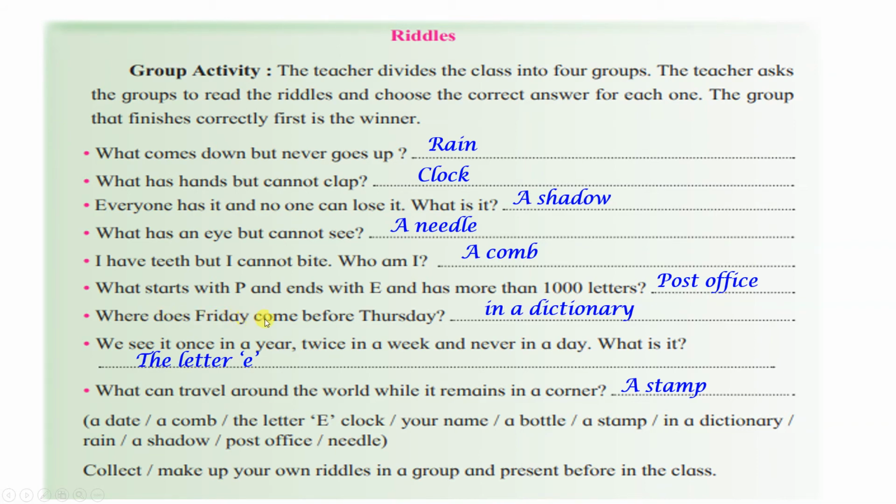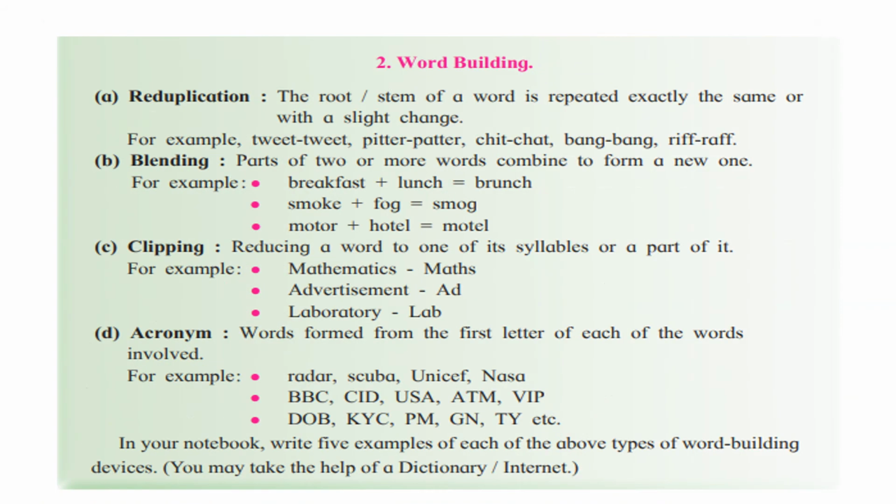Where does a Friday come before Thursday? In a dictionary. We see it once in a year, twice in a week, and never in a day. What is it? It is the letter E. What can travel around the world while it remains in a corner? A stamp. Stamp can travel around the world. Okay. So like that many riddles you can make your own and you can play game with it.